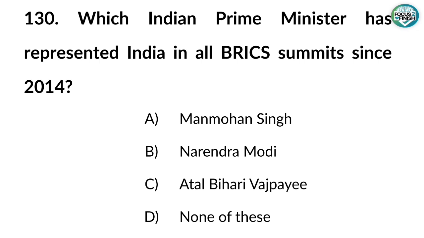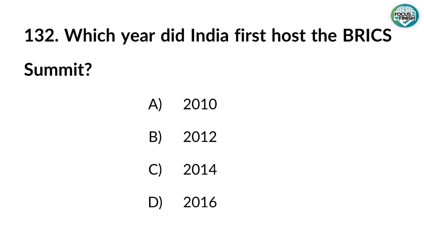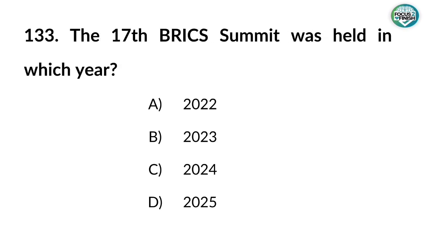130. Which Indian Prime Minister has represented India in all BRICS summits since 2014? Answer: Narendra Modi. 131. Which of the following areas does India emphasize within BRICS? Answer: all of the above. 132. Which year did India first host the BRICS summit? Answer: 2012, New Delhi. 133. The 17th BRICS summit was held in which year? Answer: 2025.